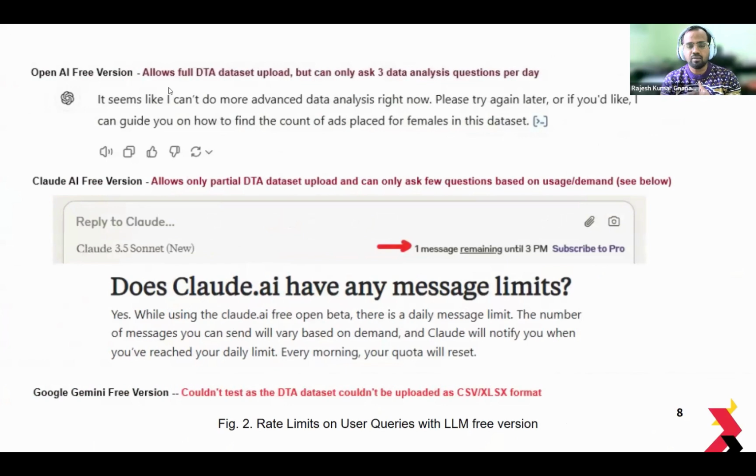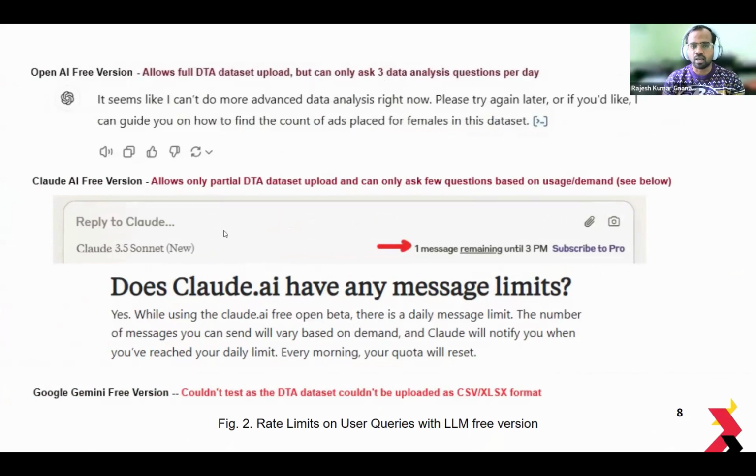And again, from a rate limiting perspective, it seems like you can upload the entire data set to OpenAI's GPT-4, but it only allows you to ask 3 data analysis questions per day. So you'll have to wait until the next 24 hours to ask another 3 questions, which is a limitation of the free version.